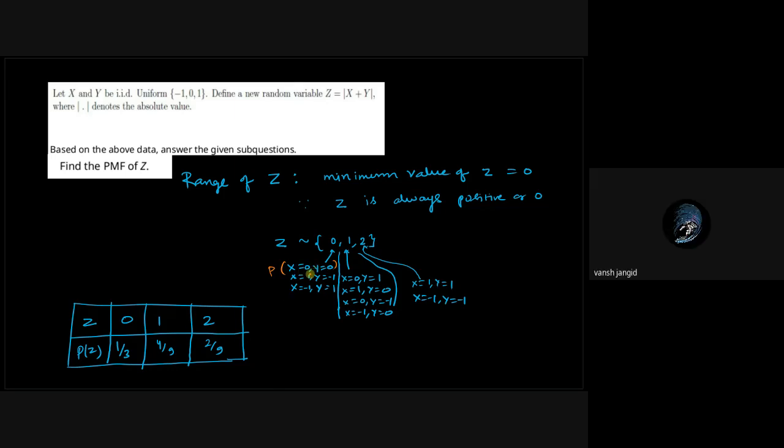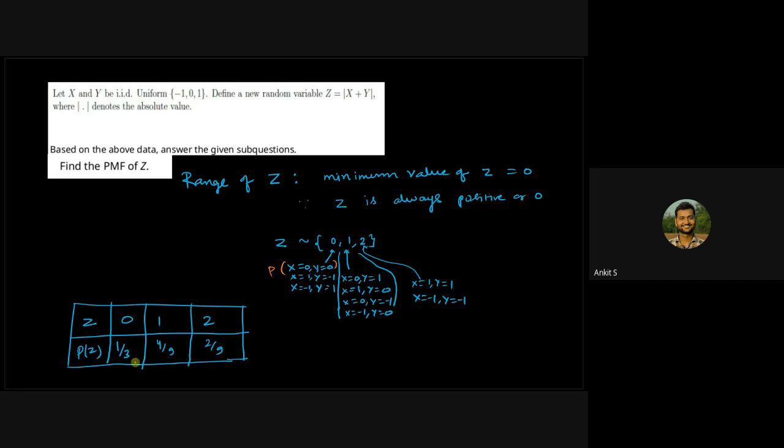Since they are independent, we can always multiply their marginalized forms. So it will be 1 by 3 times 1 by 3. It will be 1 by 9. Yes, exactly. So you will add up for all of this and you will get 1 by 9 times 3.